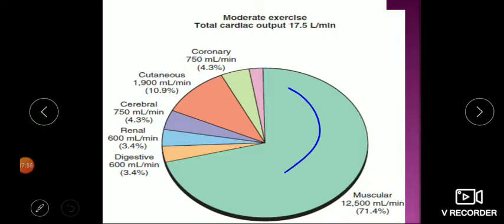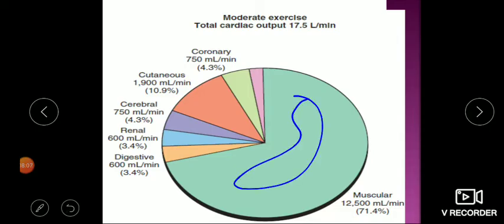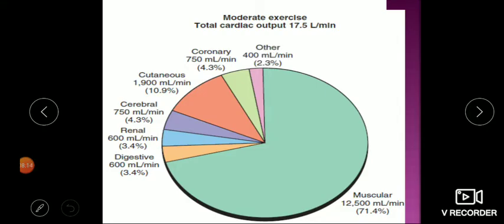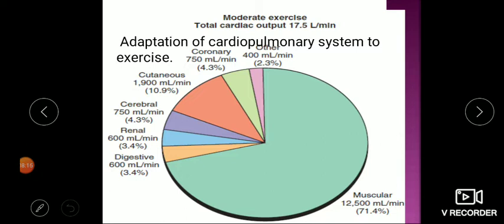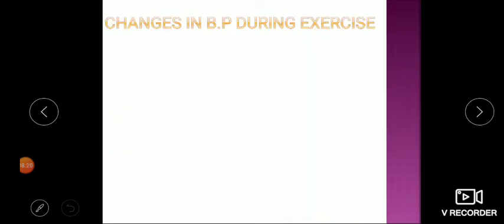Now this decides the blood pressure also. How many muscles are involved in the muscle contraction? If you are doing exercise where a smaller amount of muscle is involved, this will be less. And if you are doing a whole body exercise where the majority of big muscles are involved, you will have a difference. So this is the adaptation of the cardiopulmonary system to exercise. Changes in blood pressure will depend on that.